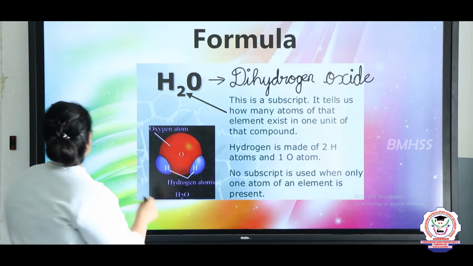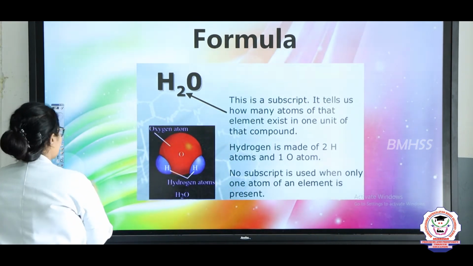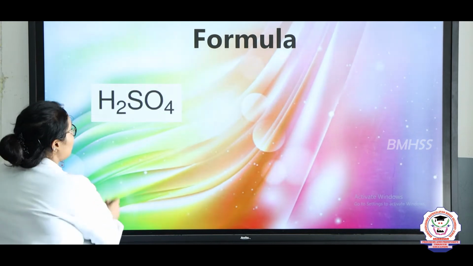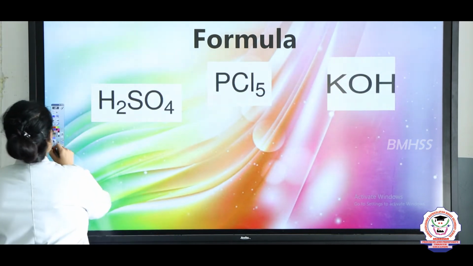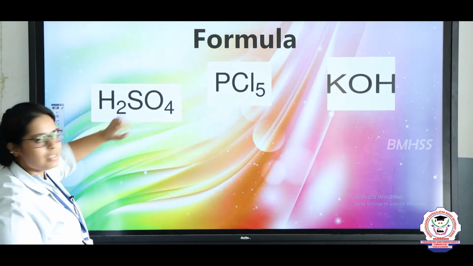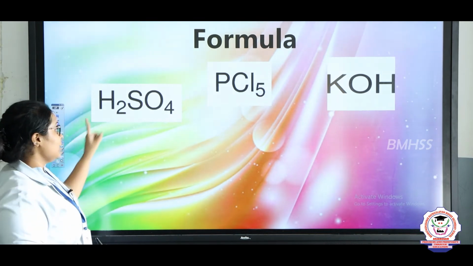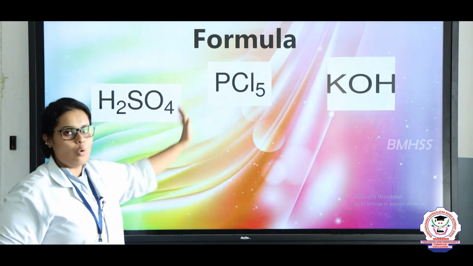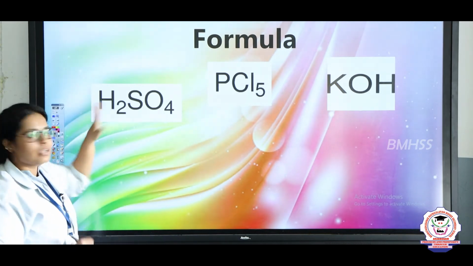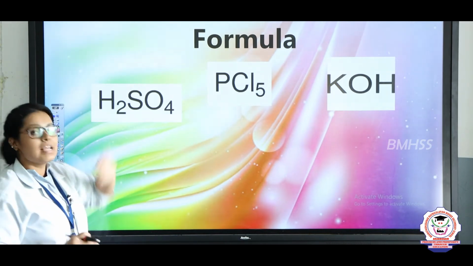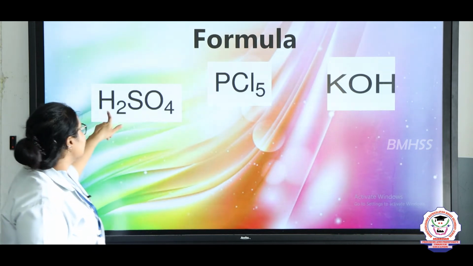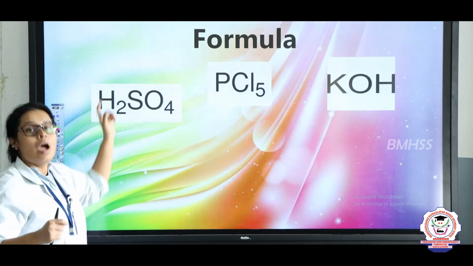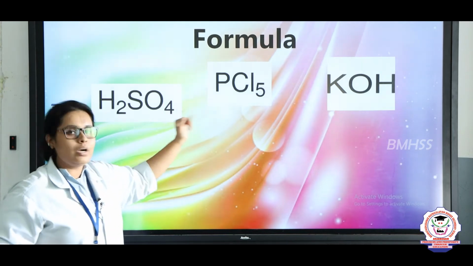Same way I will give you a few tasks here now. Now there are 3 elements here. So tell me how to find the name of this. First, what is this? This is H2SO4. That means H is hydrogen, S is sulfur and O is oxygen. So here we can say that there are 2 hydrogens, 1 sulfur and 4 oxygens.